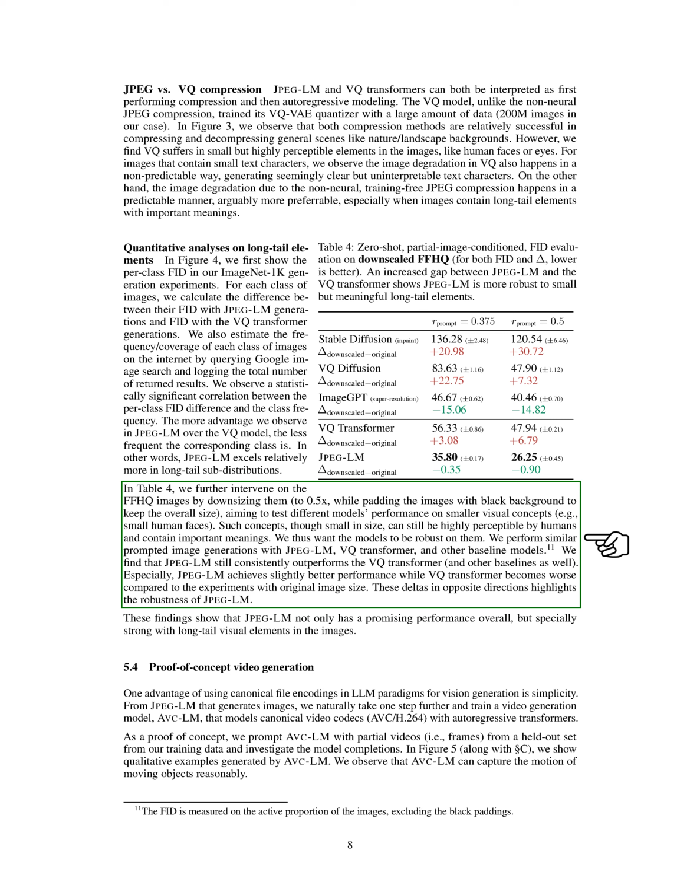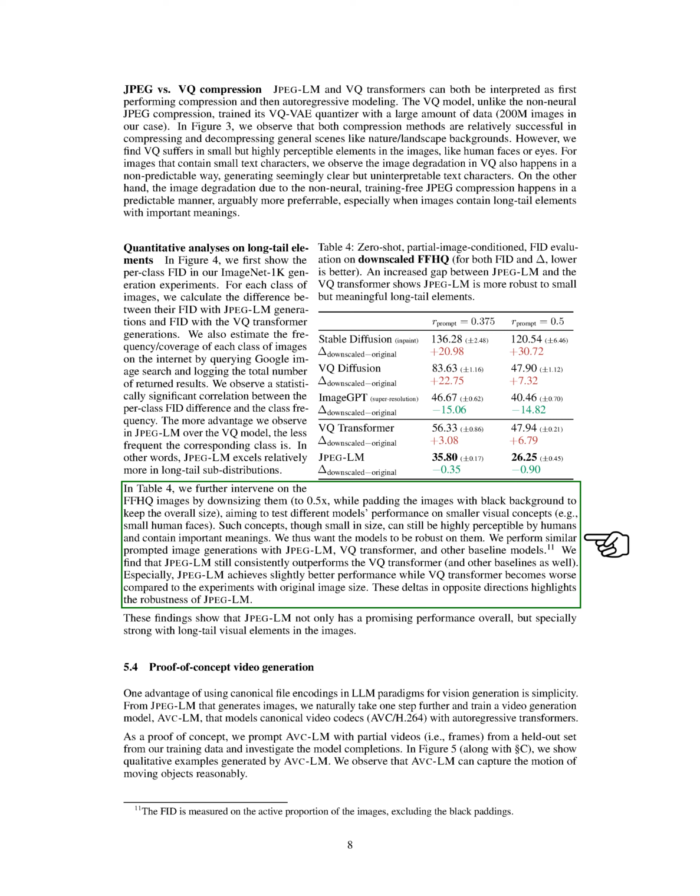Notably, JPEG-LM performs slightly better while the VQ transformer's performance declines with the smaller images, showcasing JPEG-LM's robustness. These results suggest that JPEG-LM excels not only overall but particularly with long-tail visual elements.